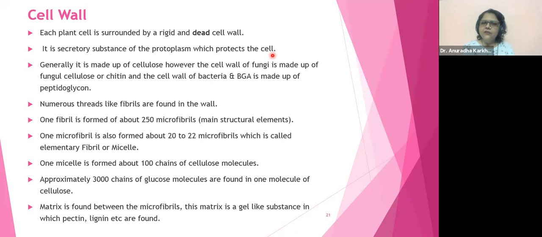Where is it present otherwise? Apart from fungi, where is this chitin going to be found? Do you know? In what is this chitin found? Very nice. Yes, yes. Soham, Dhruv, you are all right, beta. Very good, Siddhika. Yes, it's going to be the exoskeleton of certain insects. Cockroach. The cockroach has it in its exoskeleton. Exo means external skeleton, it is made of this chitin. Have you ever held a cockroach in your hand?